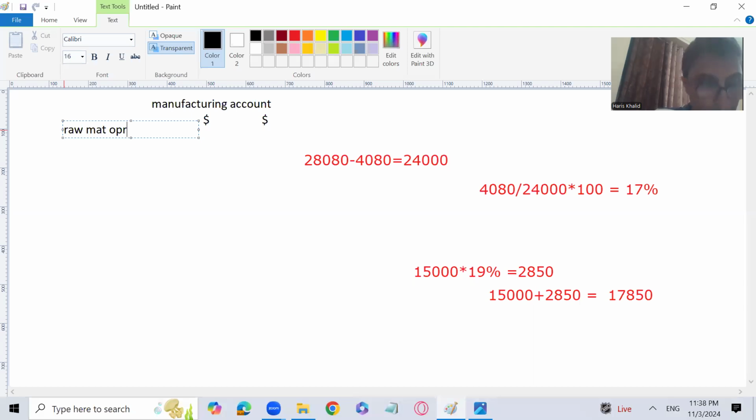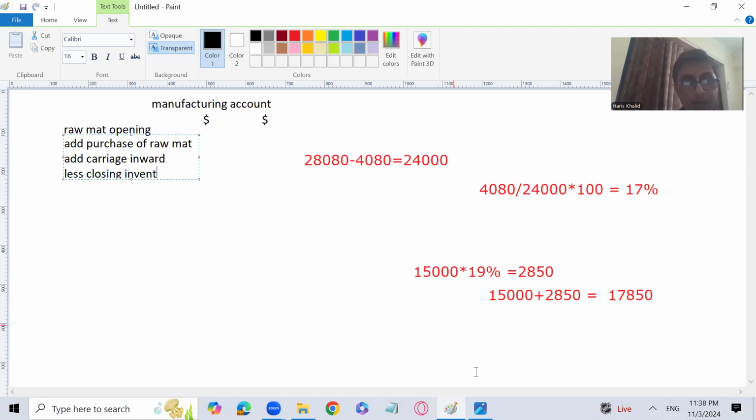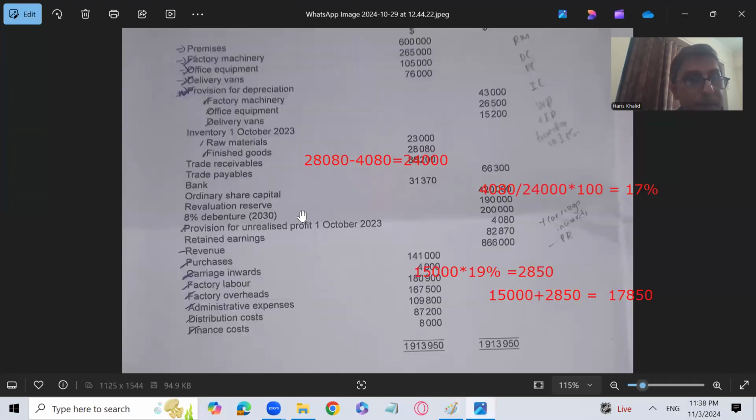We'll start with the raw material opening, and then we write add purchase of raw material. Then there will be add carriage inward. We used to write, and then purchase return will be subtracted if given, and then we have to subtract, less, the closing inventory, right? Let's see what is the amount of raw material opening. Here it is given. Raw material opening is 23,000. Okay, let's write it down.